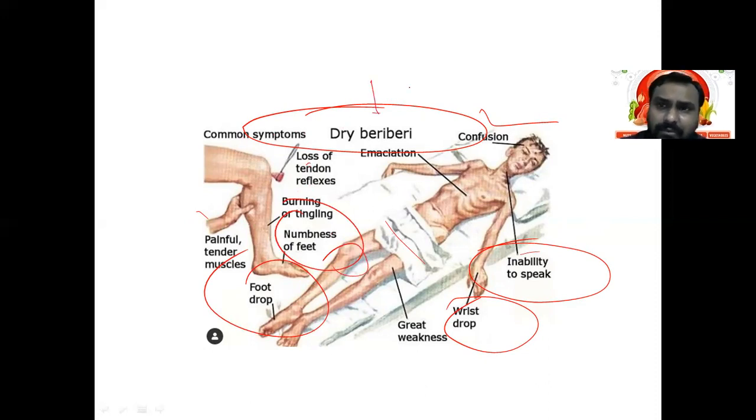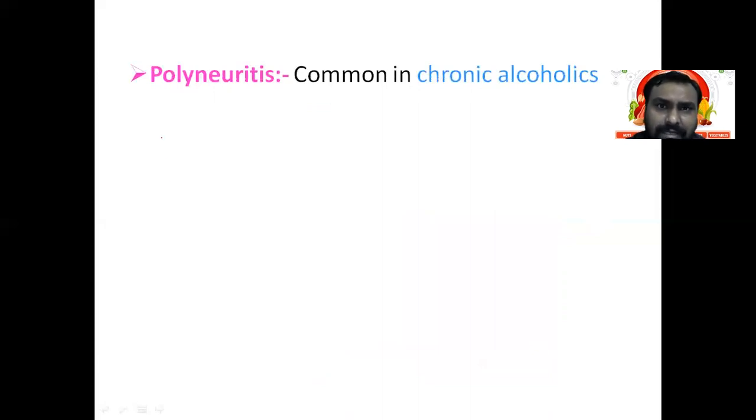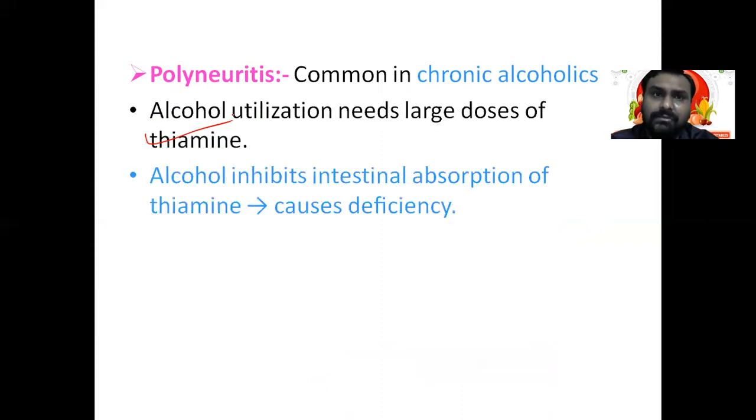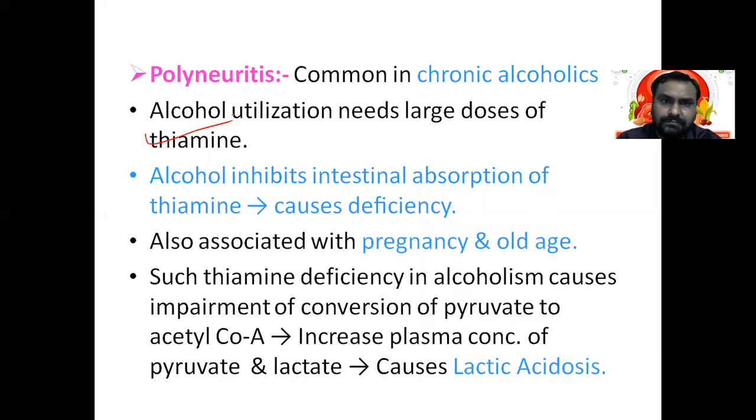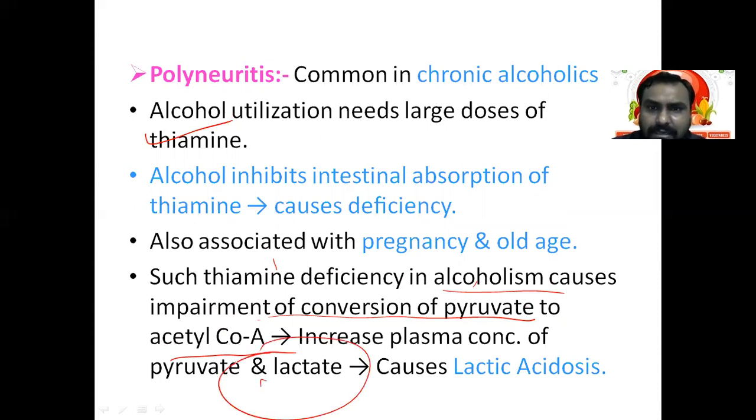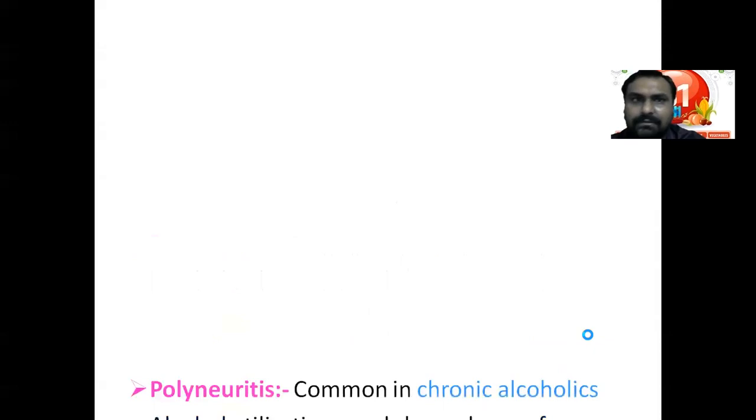And what is the treatment? We initially give an injection of vitamin B1, and then we can start the oral treatment. So polyneuritis can occur in patients with chronic alcoholism. Why in chronic alcoholism? Because there is defective absorption of vitamin B1, right? So there will be a chance of thiamine deficiency in alcoholism, right? And also thiamine deficiency in alcoholism causes impairment of conversion of pyruvate to acetyl-CoA. So there is an increased level of pyruvate, which can be converted to lactate, and there may be lactic acidosis.